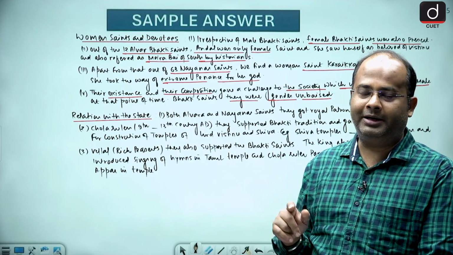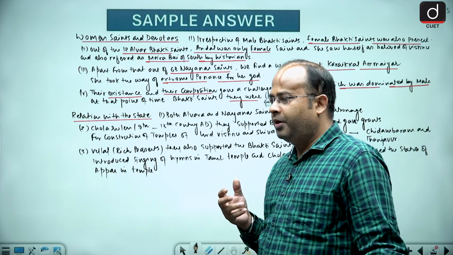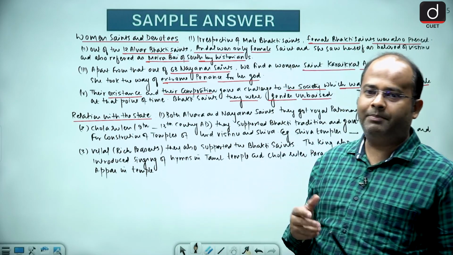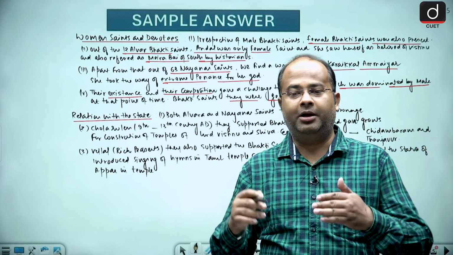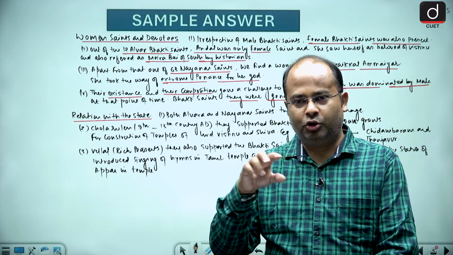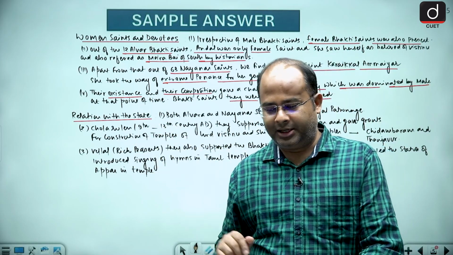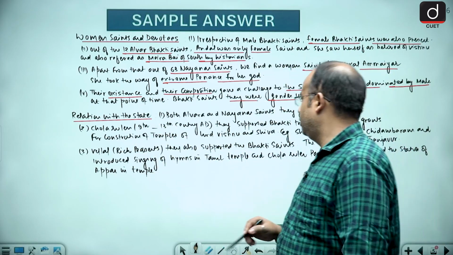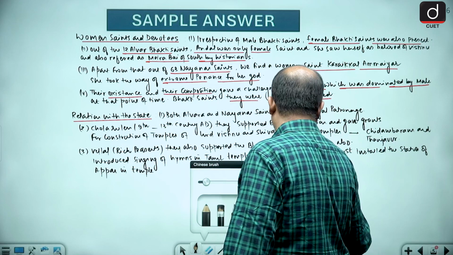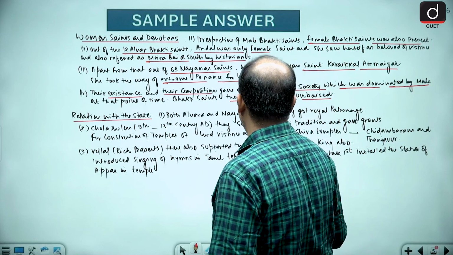They also promoted the local language Tamil to propagate their ideas. So slowly the propagation of Tamil started increasing.